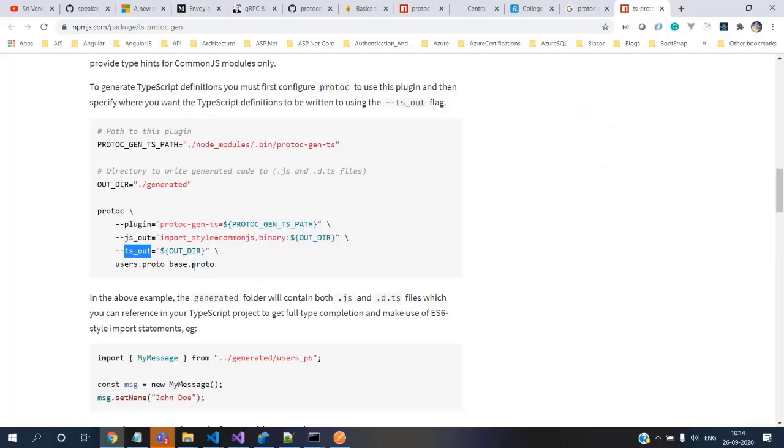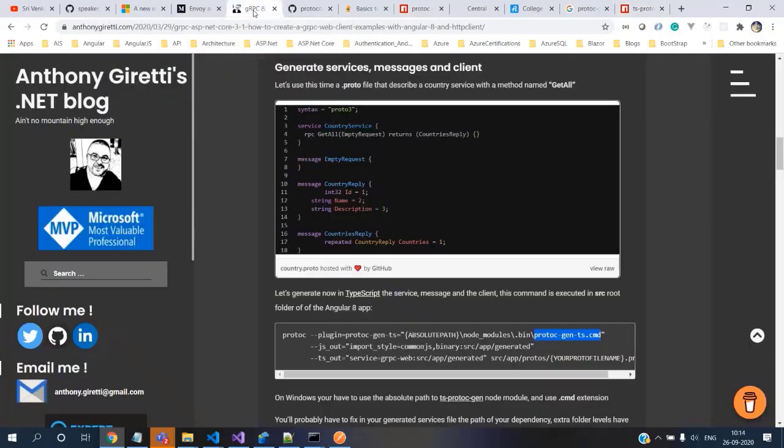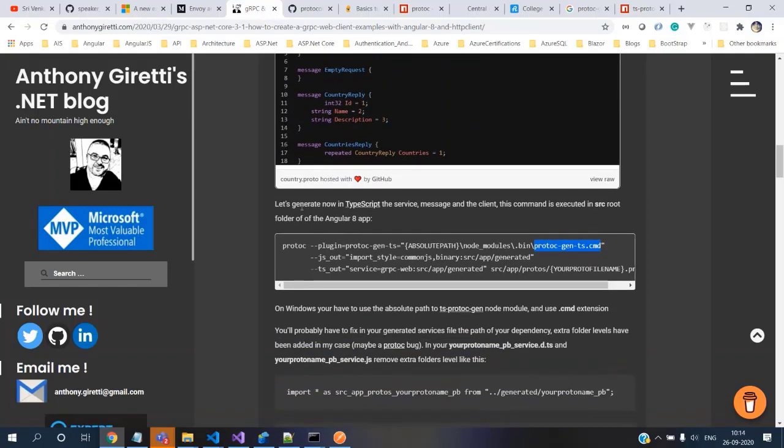Okay, so there are multiple ways to do it. We can have these variables created and then execute it in a folder where the protoc exists, or we can add it as part of the scripts. So let's see that in the next piece. Anyways, please remember that URL so that you can grab more information.